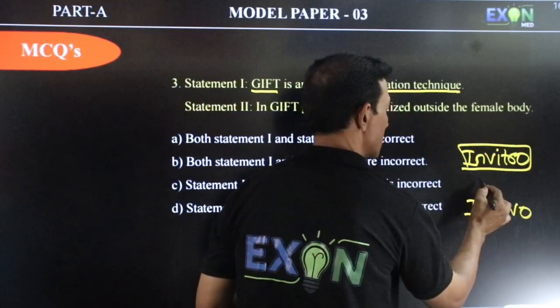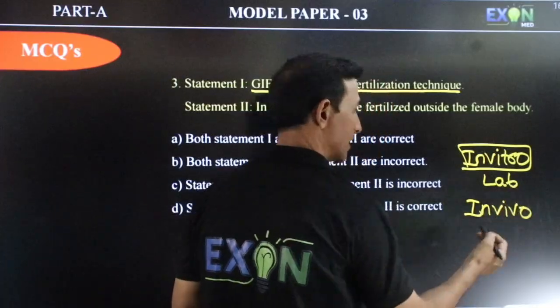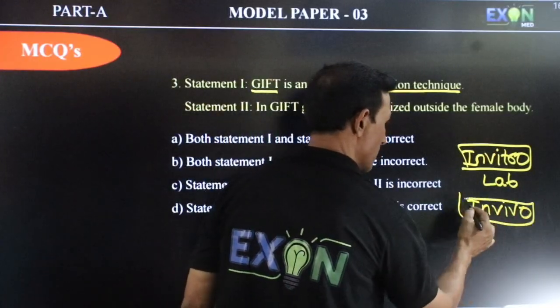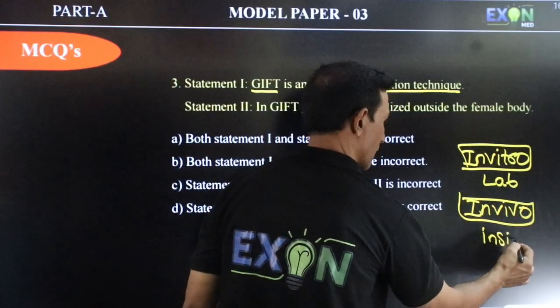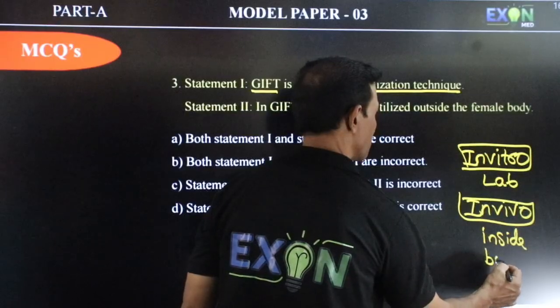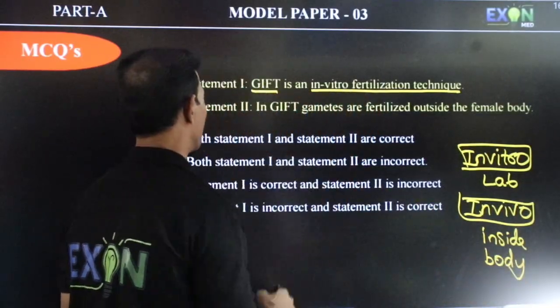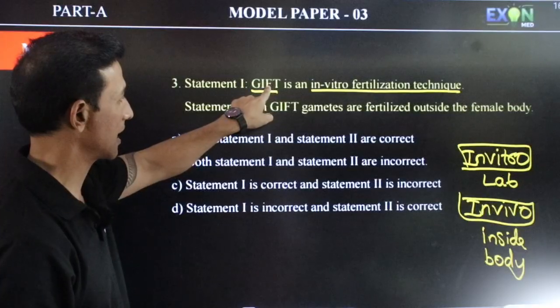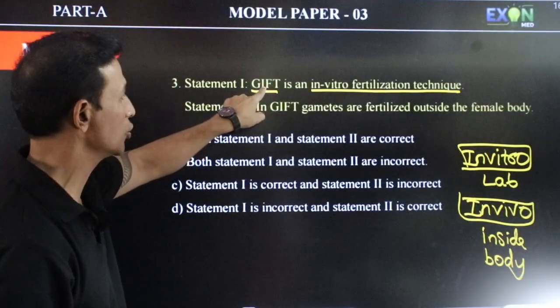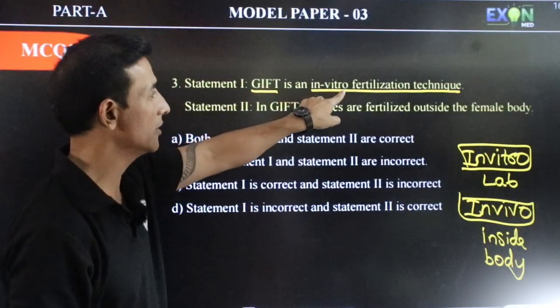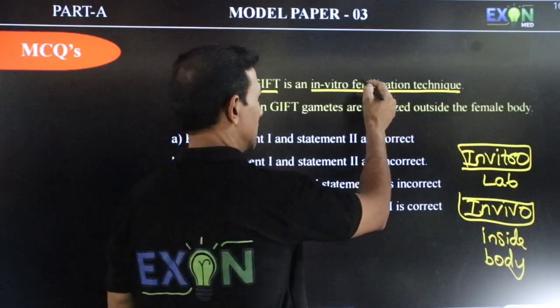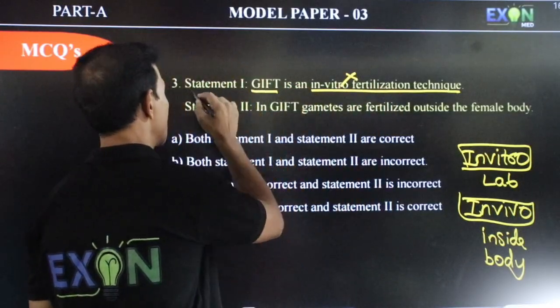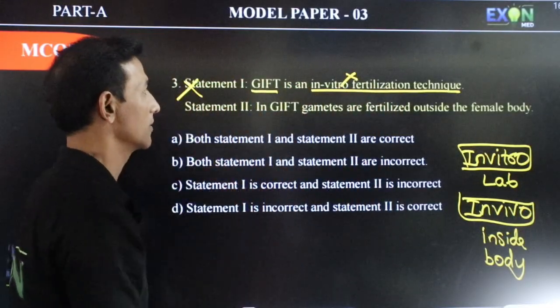In vitro means inside the lab, outside the body. In vivo means inside the body. So now you can guess the answer. GIFT means gamete intrafallopian transfer. We are transferring the gametes into the fallopian tube. So they are telling in vitro, but it is not in the lab, it is in the body. So hence statement 1 is wrong.